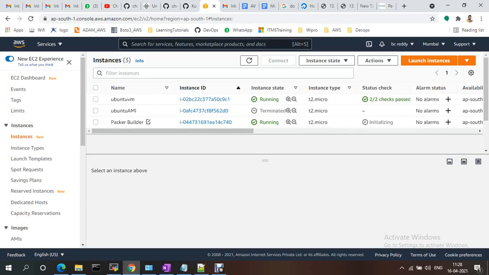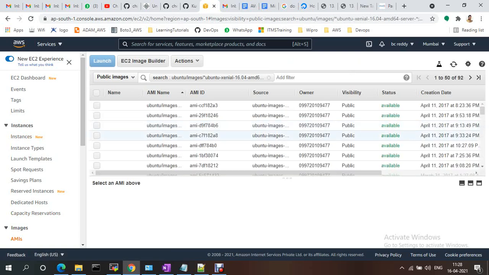Now it should install my sample files, the welcome file and the script, so both files should be on this Packer builder. On top of that it will create the image, and once the image is ready, it should delete the instance.